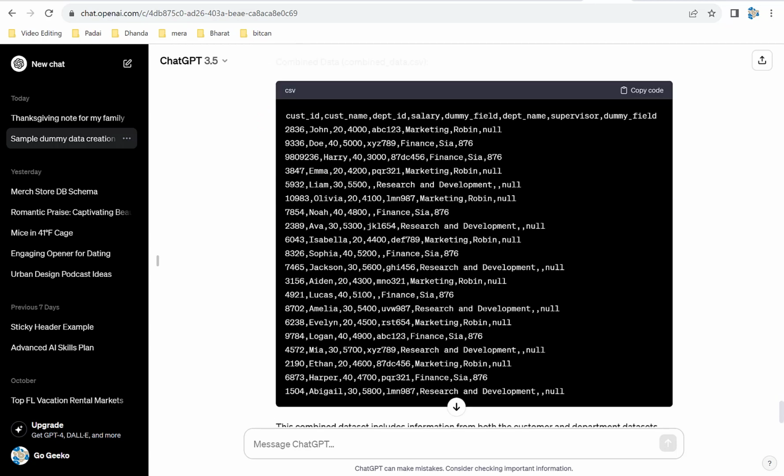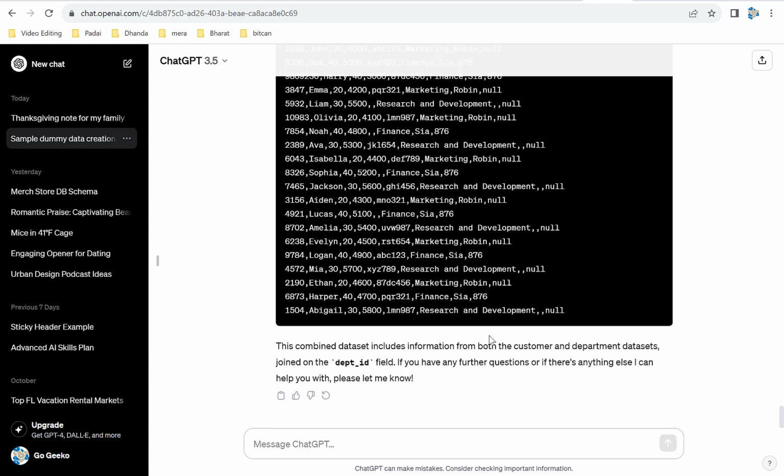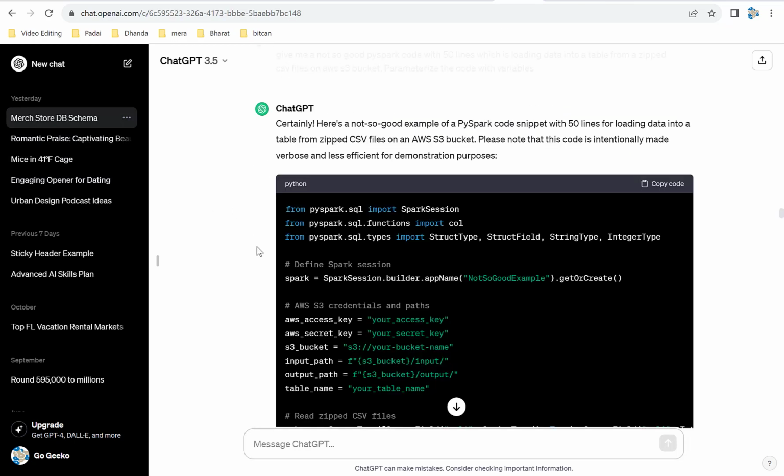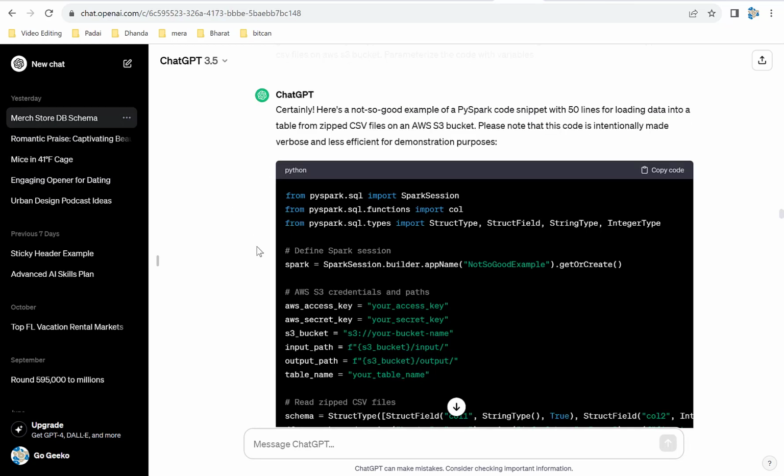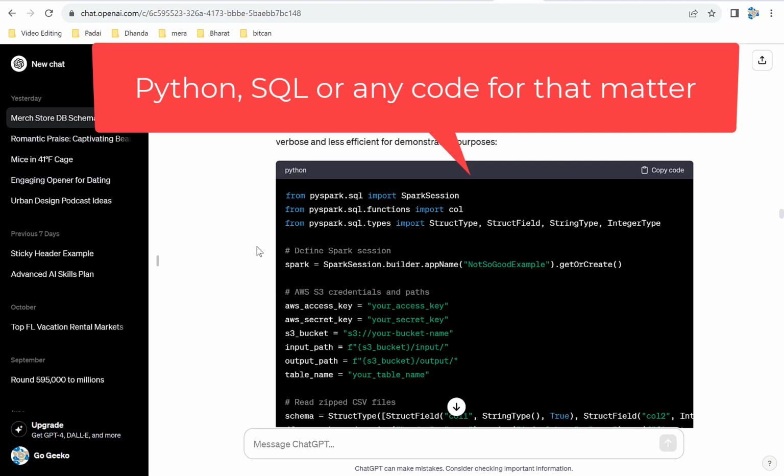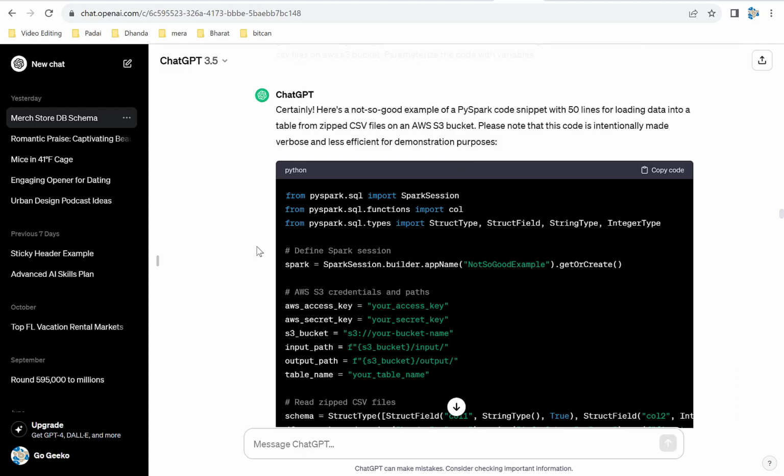So here's your relational data which is combined from the two files. This was really good. Let me go to this one. What you can do in ChatGPT is provide your Python code. You can say how to improve that code, it will improve that code, or you can just say, hey, explain to me in simple English what this code is doing.